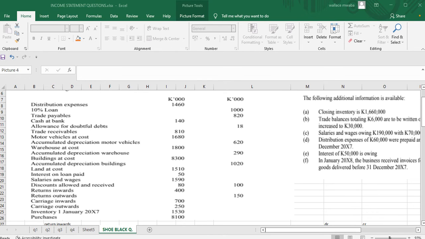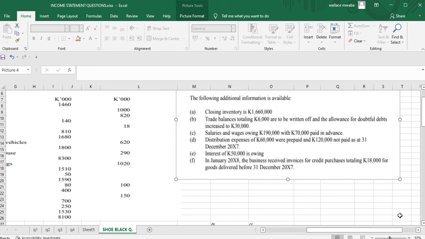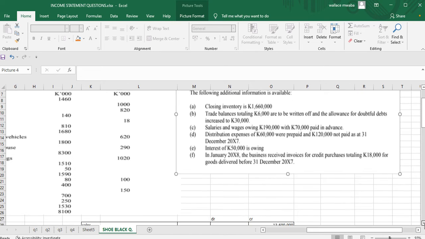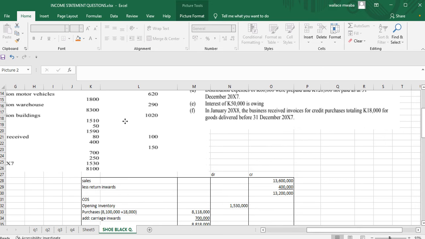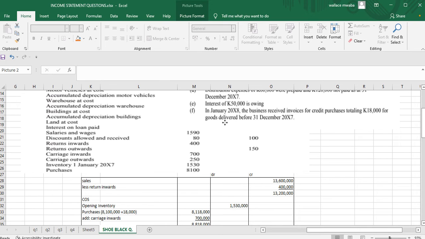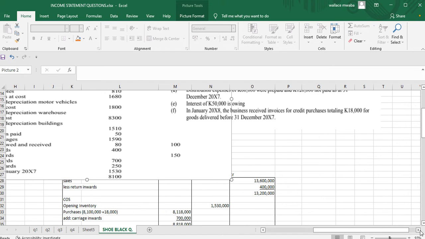Okay, so I'll start first with the trading account. The purpose of the trading account is to find the gross profit. Okay, let me just bring this information next to the trading account.